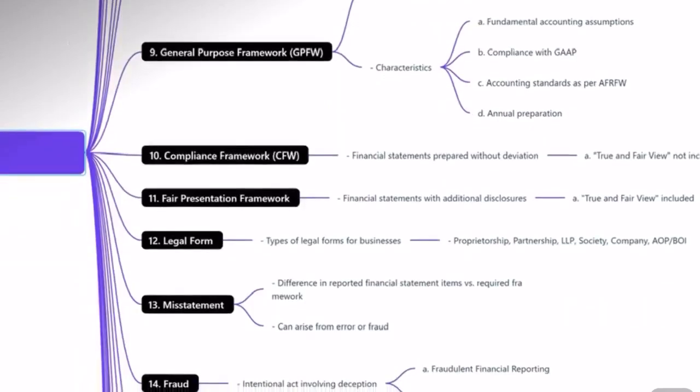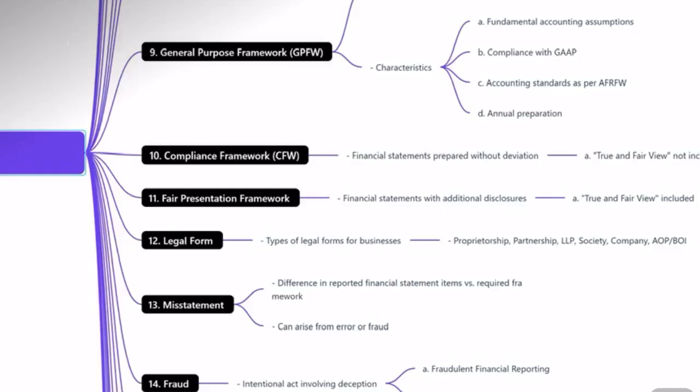Continuing with the concept of what is a financial reporting framework. There are two types of financial reporting framework. As we have seen above, there are two types of financial statements, and there are two types of financial reporting frameworks also. One is the general purpose financial framework, which addresses the requirements of the common users of the financial statements. Like, the owners can understand, the management can understand, the bankers can understand, the creditors can understand. Then it becomes a general purpose financial framework.